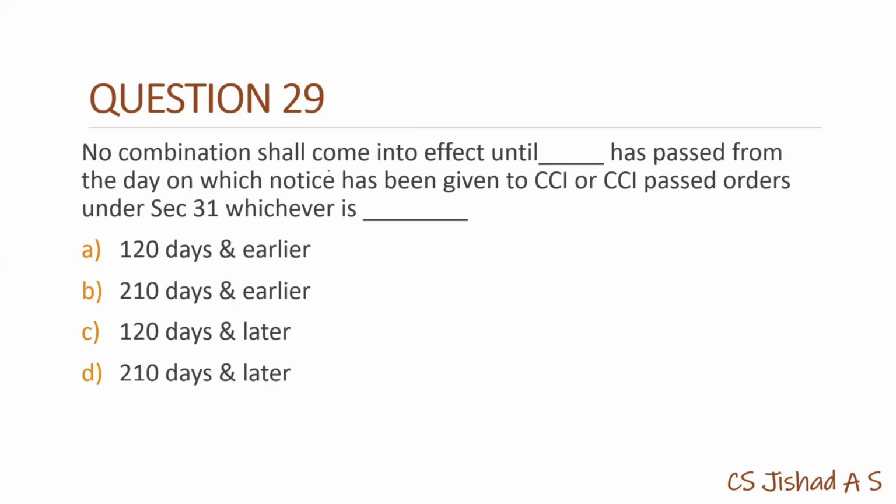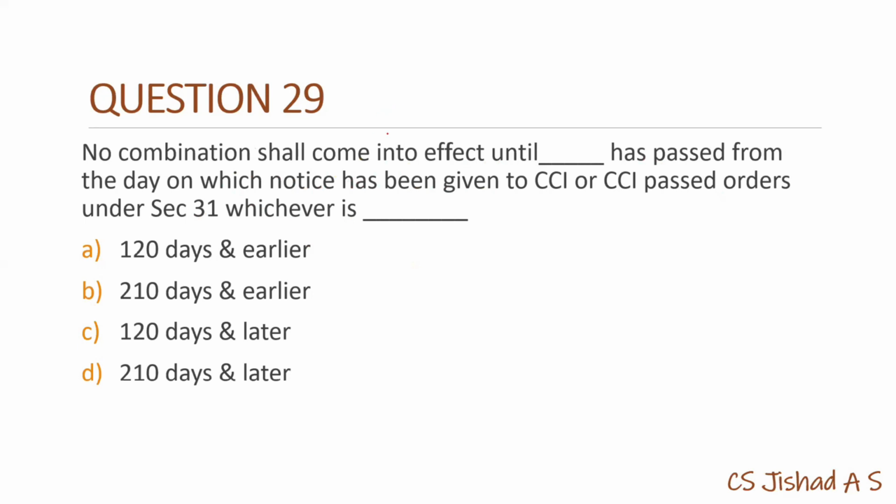No combination shall come into effect until dash has passed from the day on which notice has been given to CCI or CCI passed order under section 31, whichever is dash. So this is related to topic of combination in Competition Act 2002.